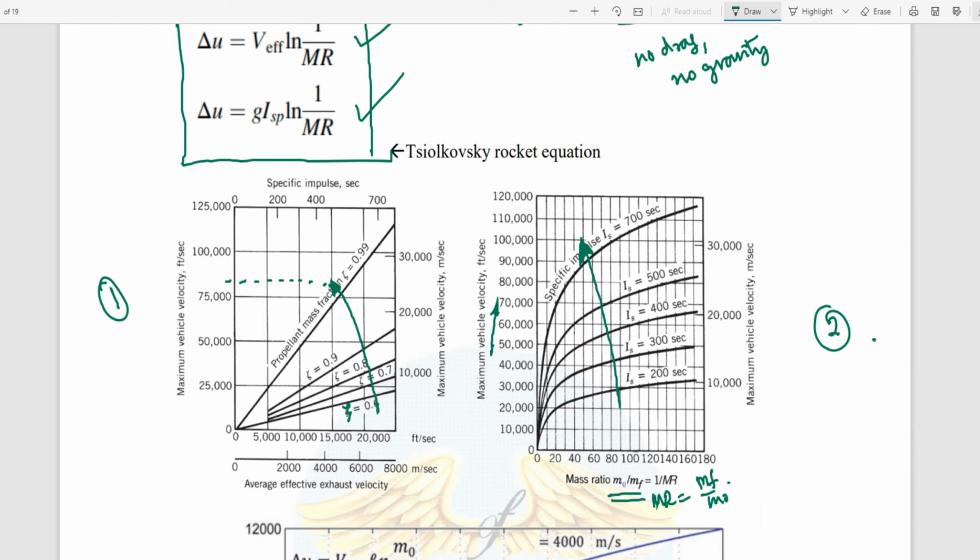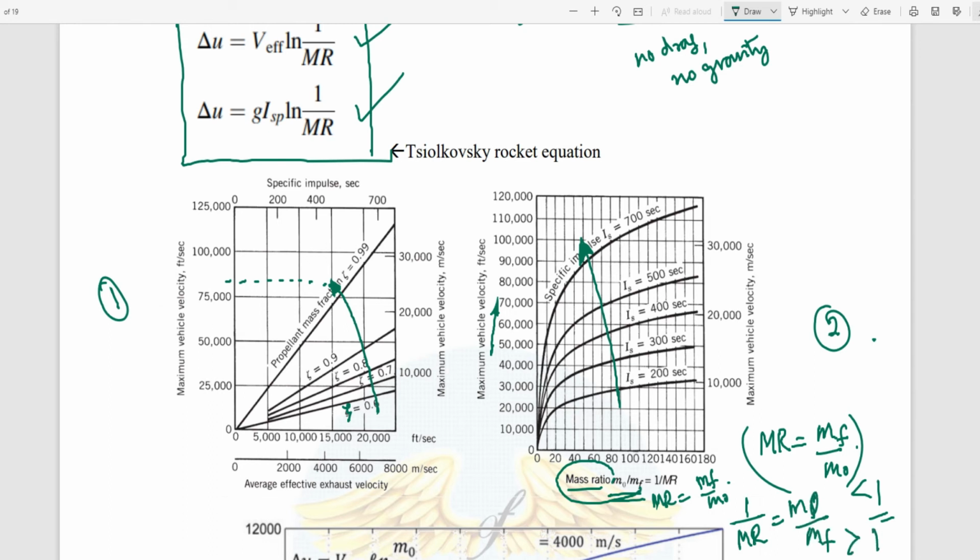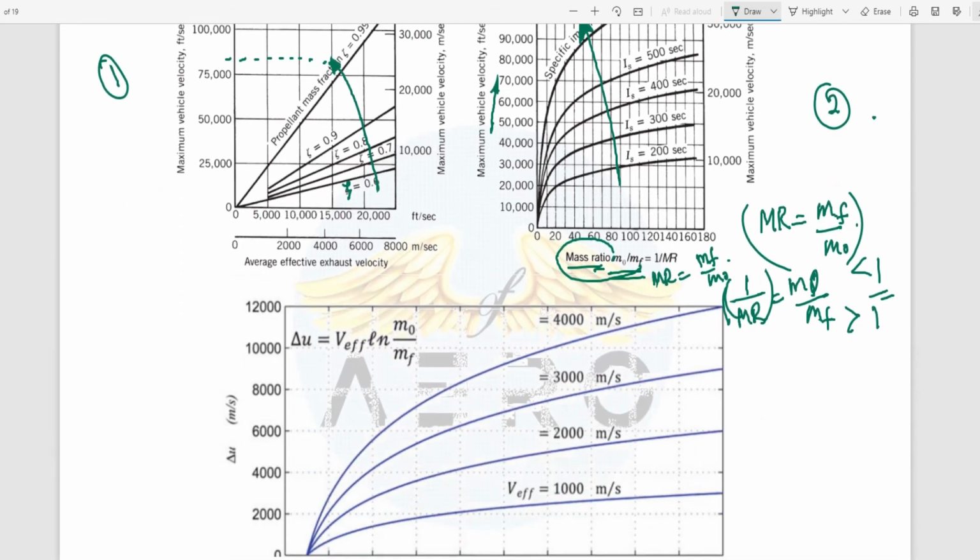Yes, ma'am. Okay. Now please make a note here. As we have studied, the mass ratio means mf by m naught, whose value should be less than 1. But here they have taken the reverse of mass ratio, that is 1 by MR, that is m naught by mf, which should always be greater than 1. So make the statement clearly when you are noting down. Okay?